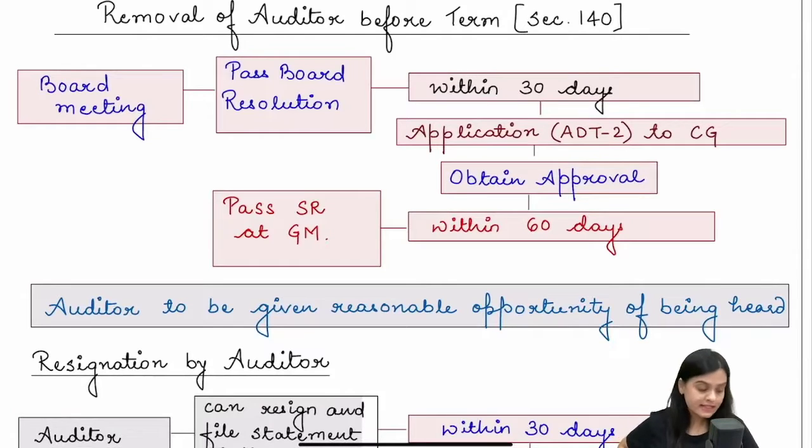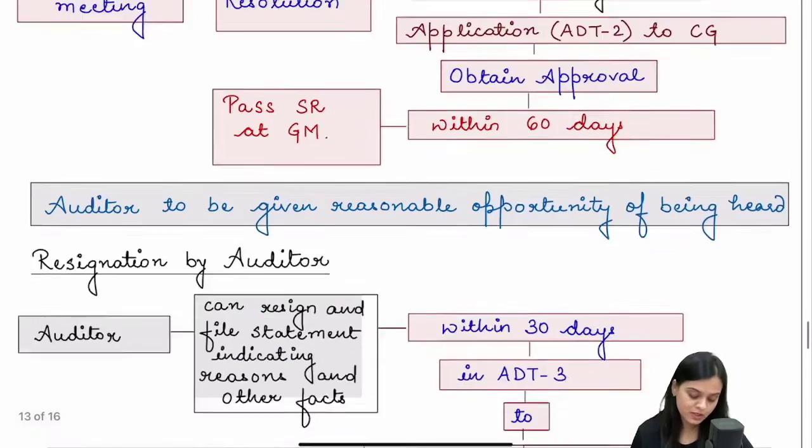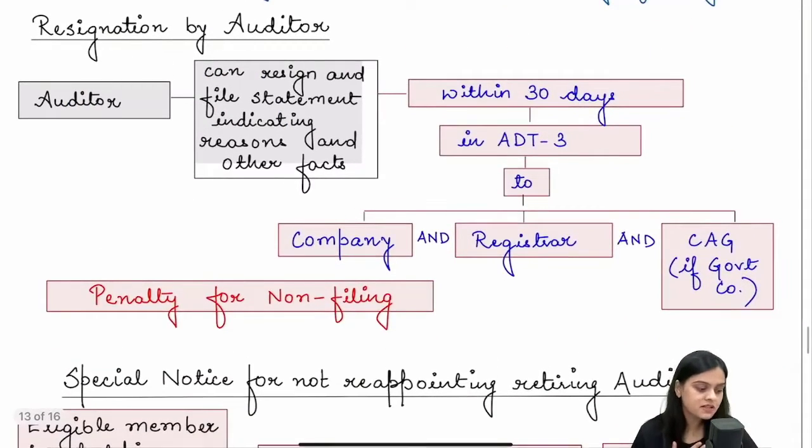Right? Okay. Now, removal of auditor before the term. Before the annual general meeting, the board wants to remove the auditor. They can do it by passing a board resolution, but they require the central government's approval. So an application within 30 days is made in form ADT-2 to the central government, obtain their approval, and within 60 days thereafter pass a special resolution at the general meeting, and the auditor will be removed. He will be given an opportunity of being heard. If the auditor himself wants to resign, then he has to file ADT-3 with the company registrar and CAG if it was a government company within 30 days, indicating the reasons why he is resigning.